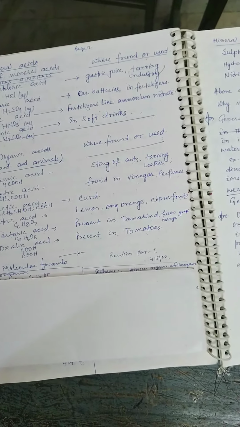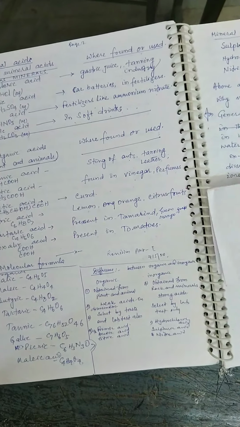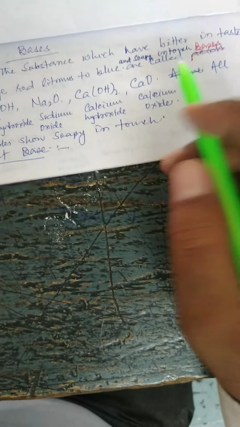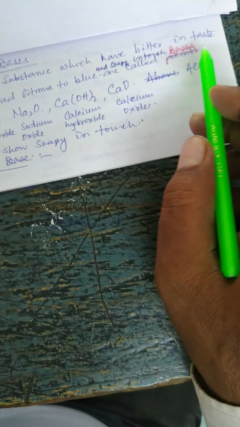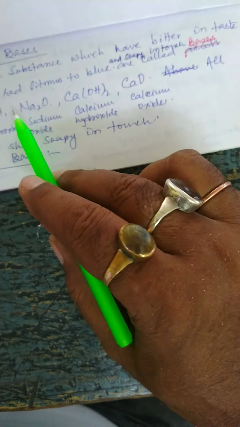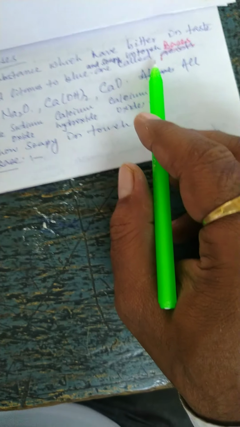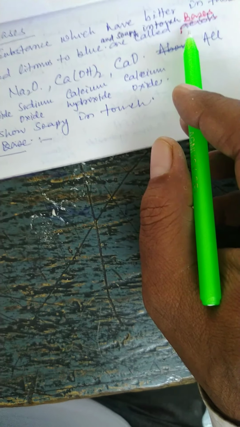Next is bases. What is a base? That is important to note down. A base is a chemical substance which is bitter in taste, changes red litmus to blue, and is soapy to touch. Those are called bases.